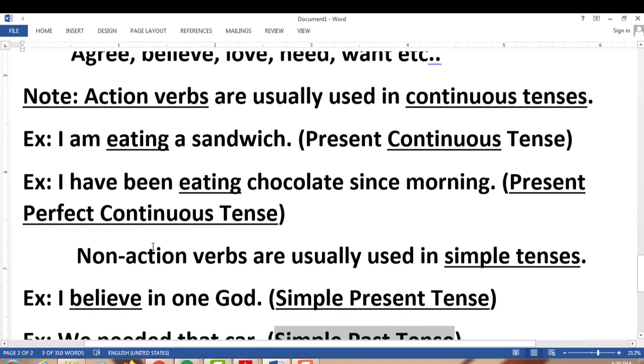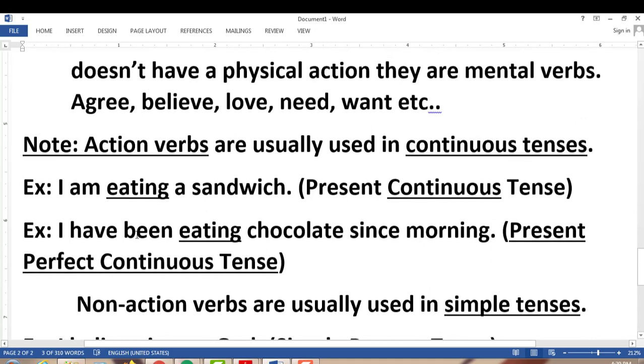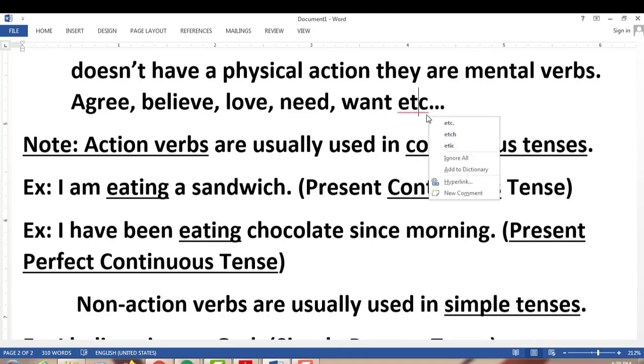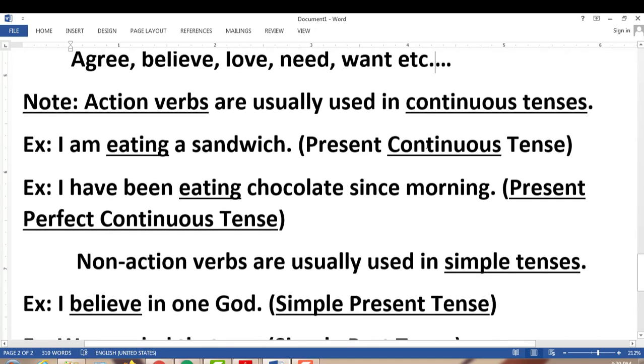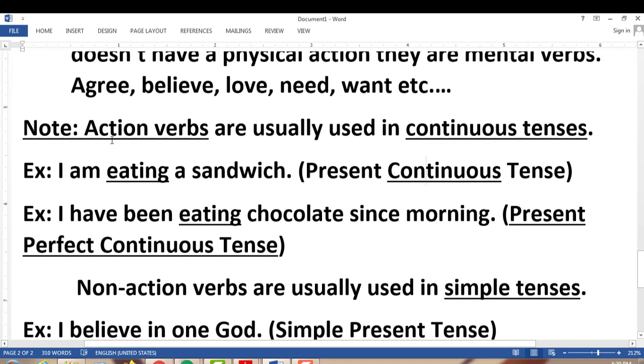Again, I want to tell you shortly: action verbs are usually used in continuous tenses. For example, I'm eating a sandwich. This is a present continuous tense. This verb is an action verb, so we use it in present continuous.